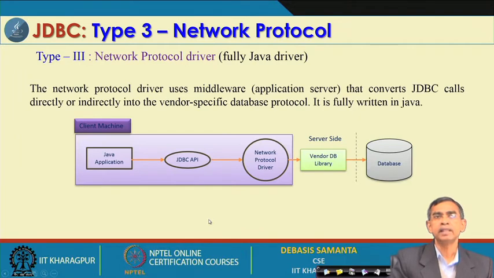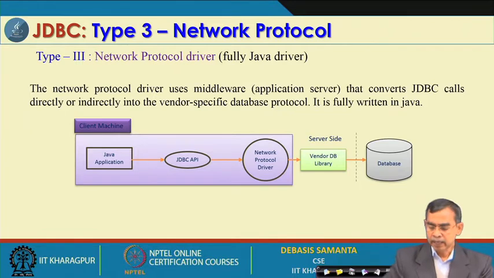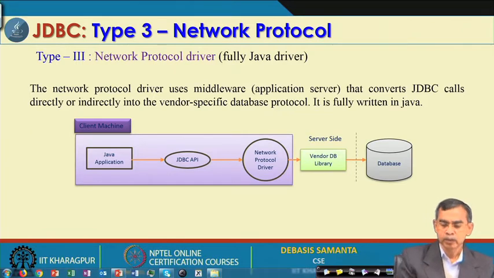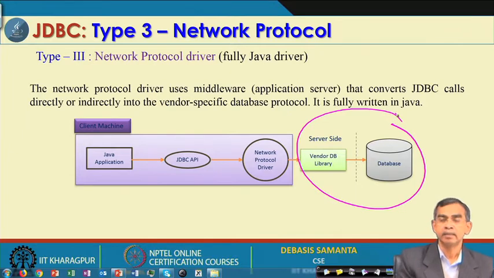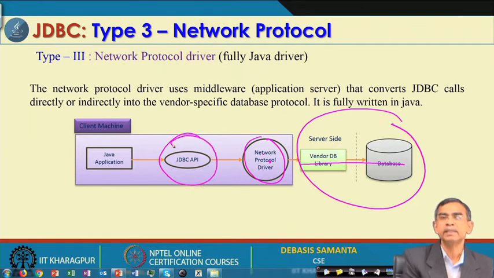And type 3 is basically the network protocol. As you know, a type 3 database can be connected through the net, whether it is type 1 or type 2, it also can be connected, but usually it is type 1 independently. Here is the idea. Basically, these are the server side, which can be in a remote location connected through the network, and then the network protocol driver will connect to it, which needs to be installed in your machine of course, and this is basically the JDBC driver.